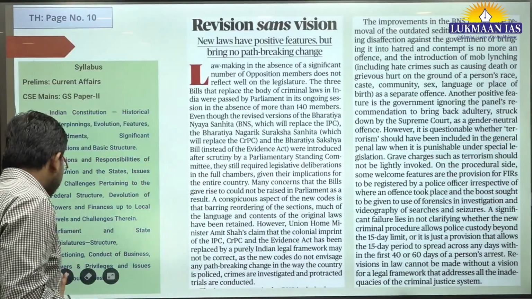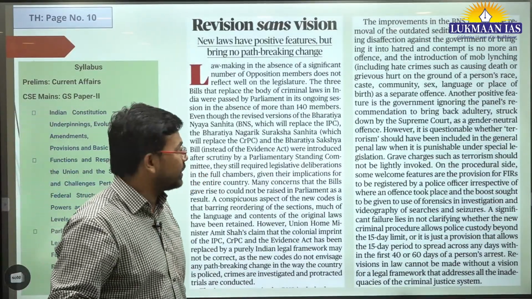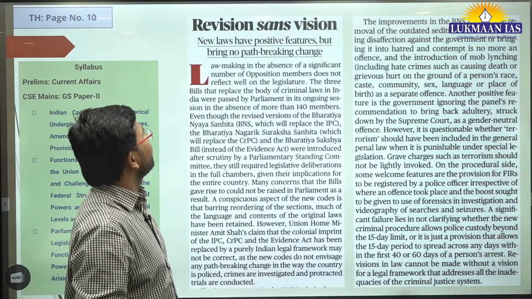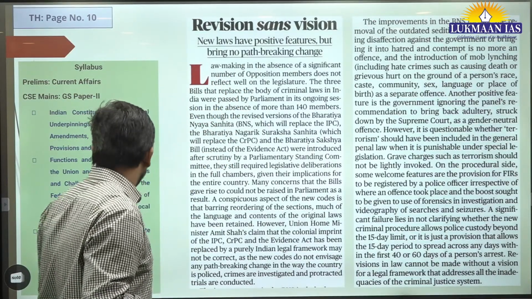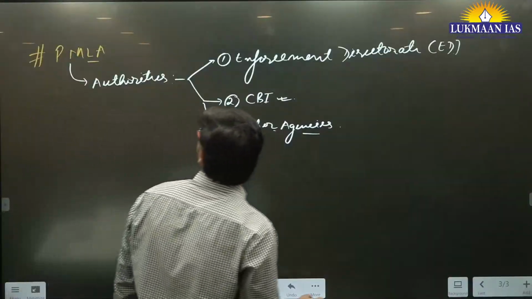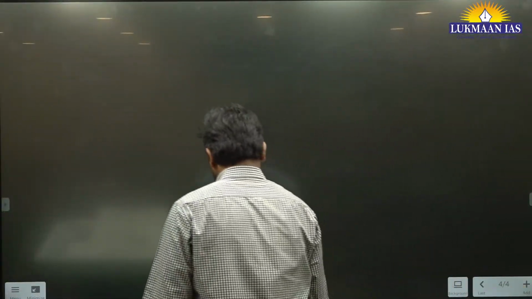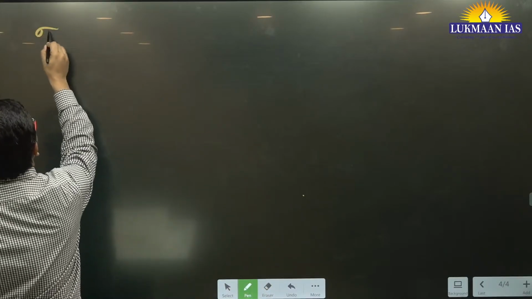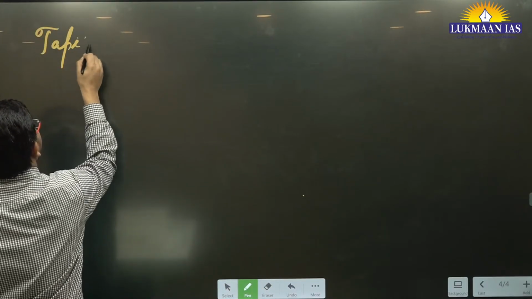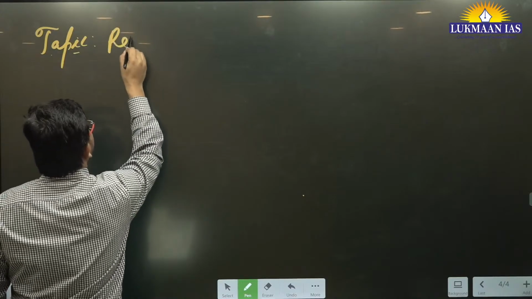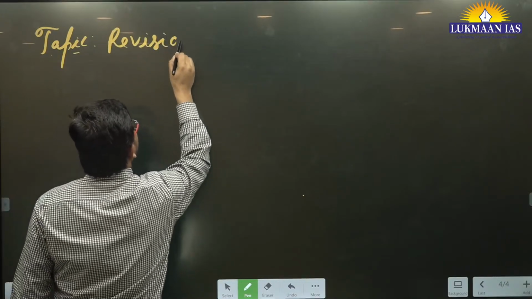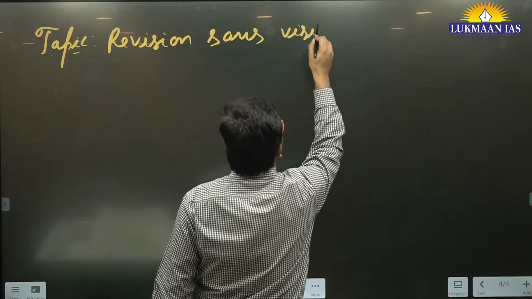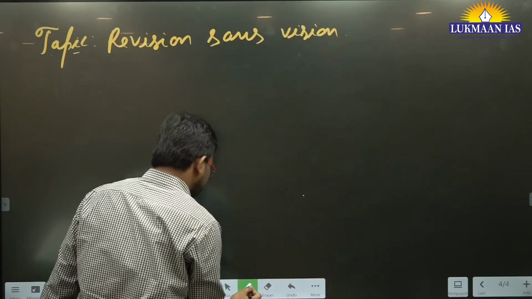Now we have another article, a very short article in the editorial section itself. It says "Revision sans vision." It's totally legal language.